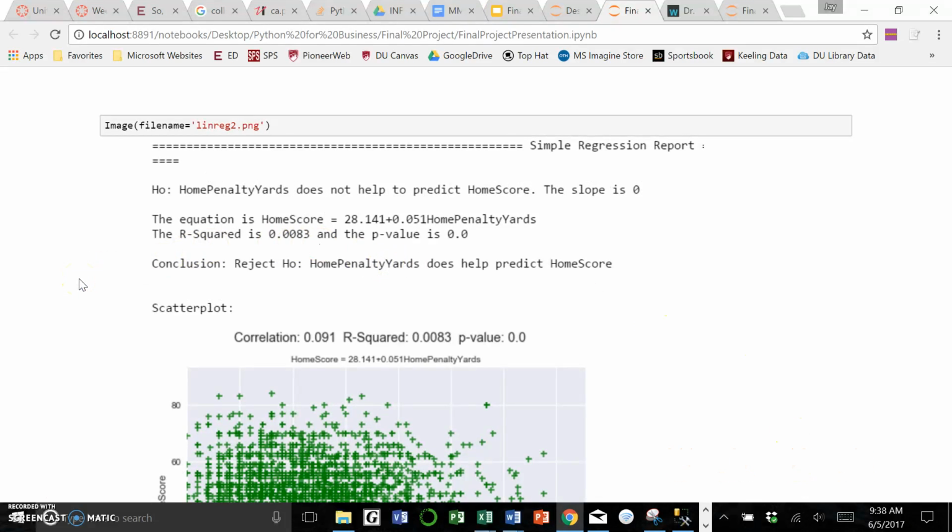I used Seaborn to produce this scatter plot, with little plus signs as the indicator. I chose home penalty yards as the variable for simple regression, and the conclusion was to reject the null hypothesis: home penalty yards does help predict the home score.